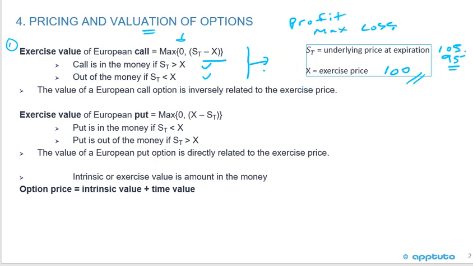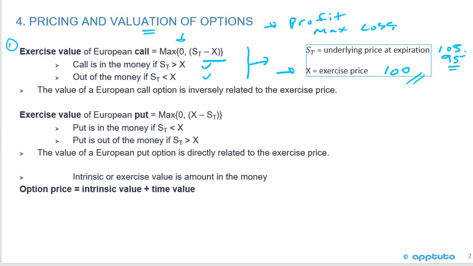You can see, what is my maximum loss? Well, if the option expires at 0, I had to pay for the option because I bought the call. So my maximum loss would be the option premium, okay, if I'm long on the call. My maximum profit can be unlimited. The stock price can be going up in theory to infinity, okay? And my break even is just going to be the exercise price plus the premium that I paid. But anyhow, we'll jump into that and look at some examples.